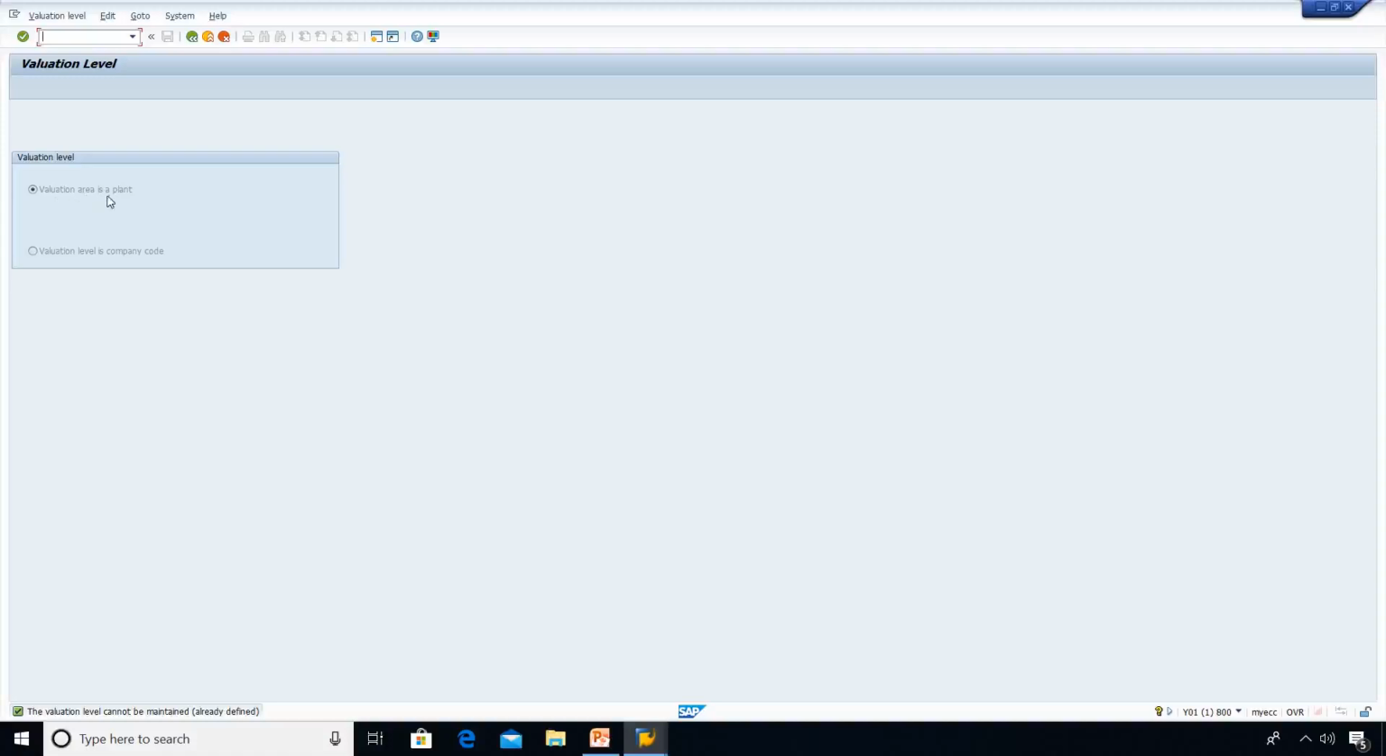If you set the valuation area at plant level, the material will be evaluated at plant level. Let's say under one company code you have multiple plants. If the Chennai plant buys a material at one price, and the Bangalore plant purchases the material at another price, the material prices will vary from plant to plant. That's why the valuation area is a plant.